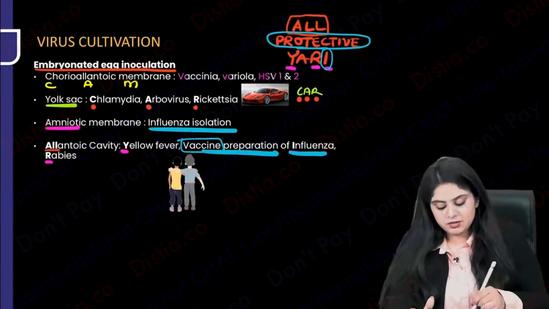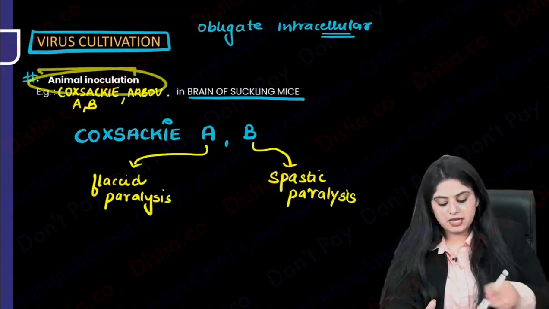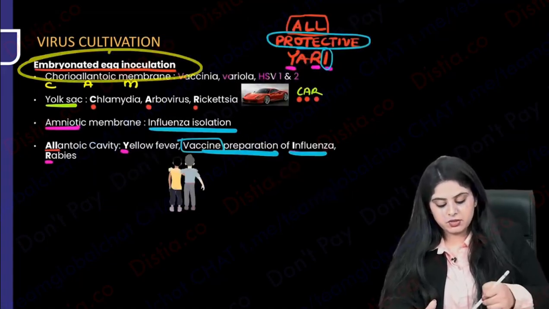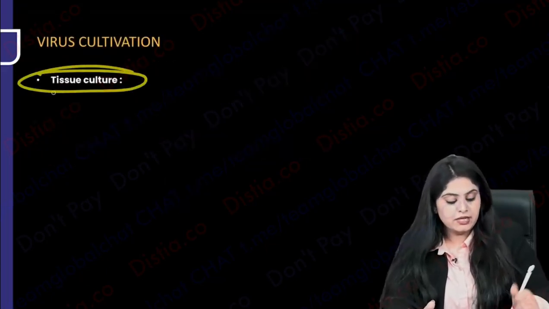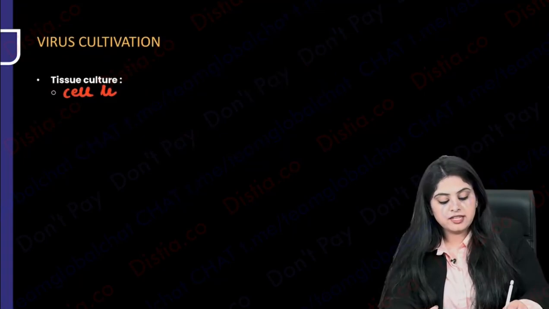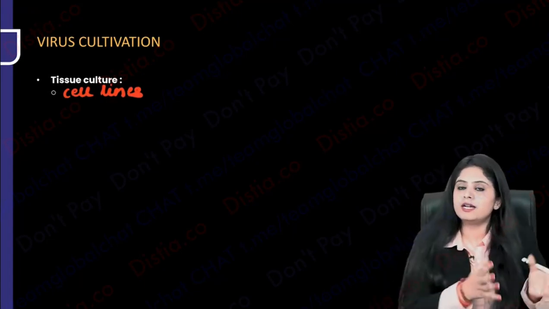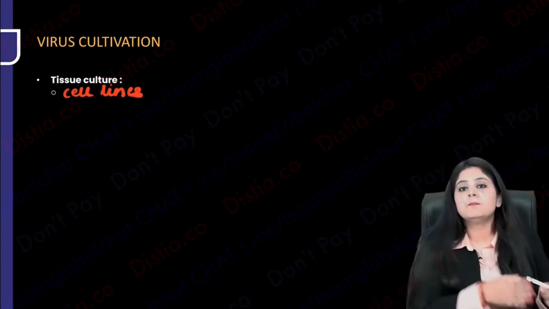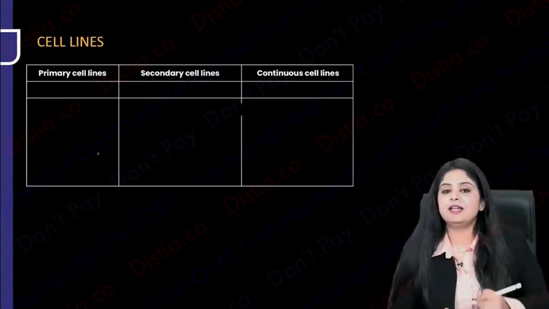I hope it's becoming interesting because now we were doing virus cultivation. First, you could use an animal inoculation. Second, you could use an embryonated egg. But all of these require a lot of logistics. So what we actually do is a tissue culture using cell lines we have prepared. Like in bacteria, we had prepared blood agar, chocolate agar, and kept lots of plates in your lab. For viruses, you have made some cell lines and kept them in your lab. So what are these cell lines?